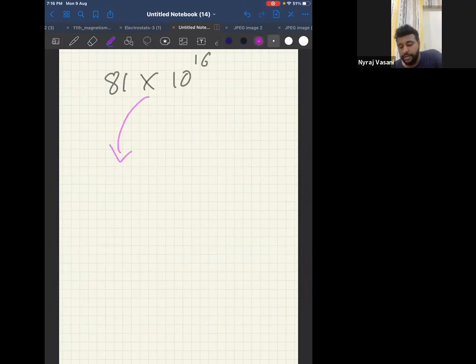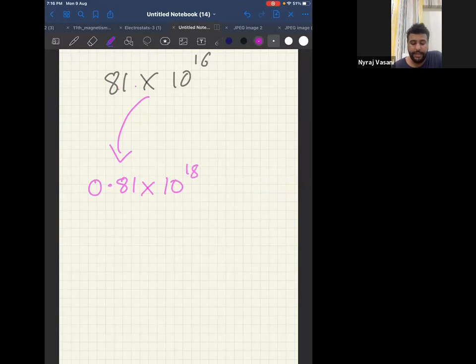Now, 81 into 10 power 16. To get between 0.5 and 5, 8.1 will become 0.81. It will be 0.81 into 10 power 17.